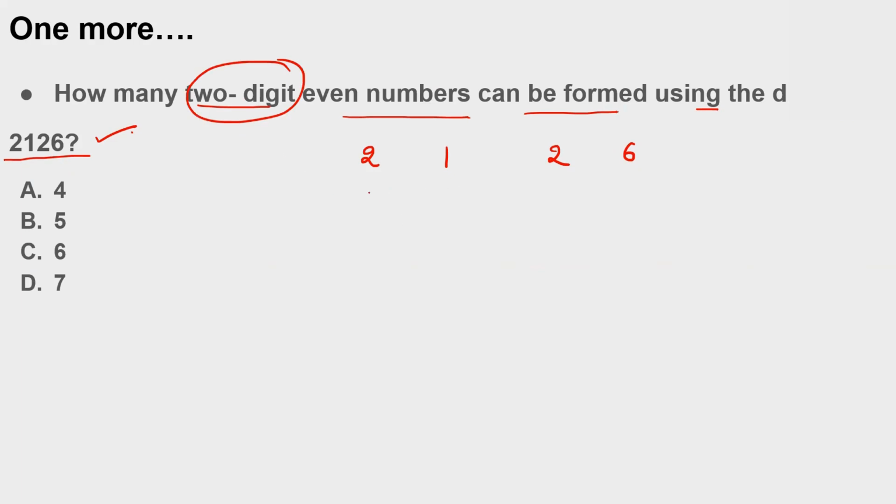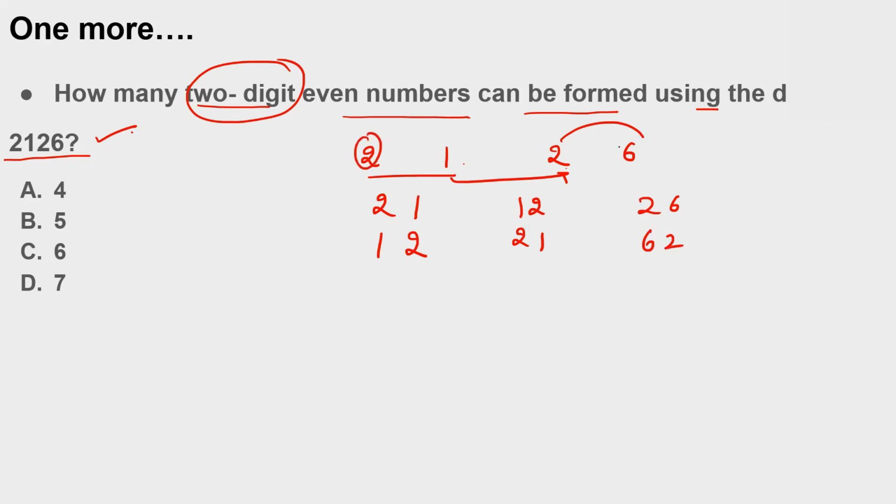So which 2-digit numbers can I make? I can make 21, then 12, reverse it. I can make 26, 62. Using the 2 again, I'm getting 26 and 62.